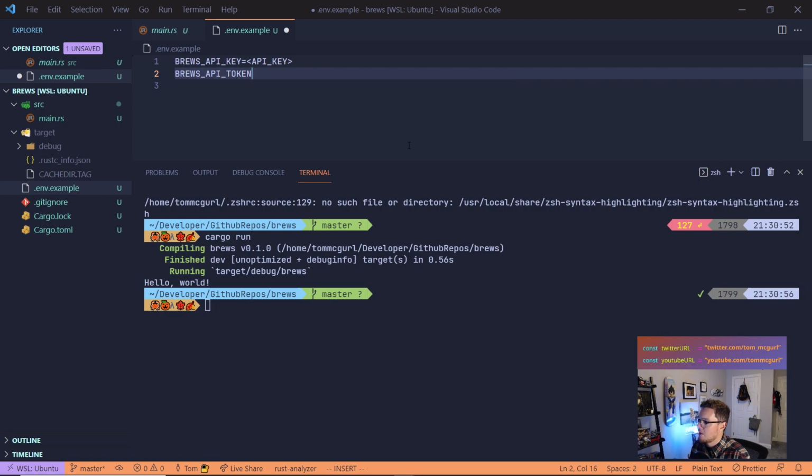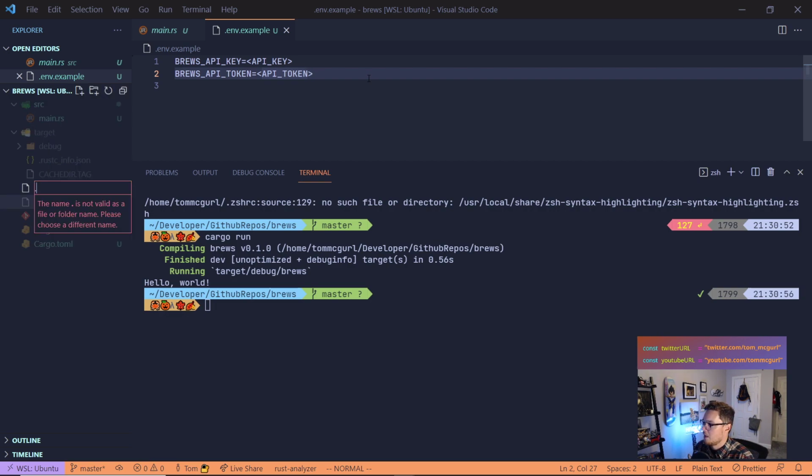And then we'll just specify that here's where you should put your API token. Well, I can't type. There we go. Let me move this out of the way. All right, so now we have our example. And again, this file is just for an example for anyone that wants to create one. But now let's create the actual .env.